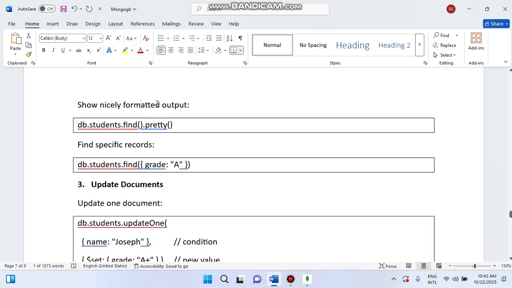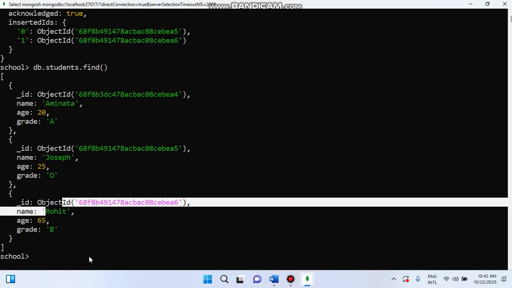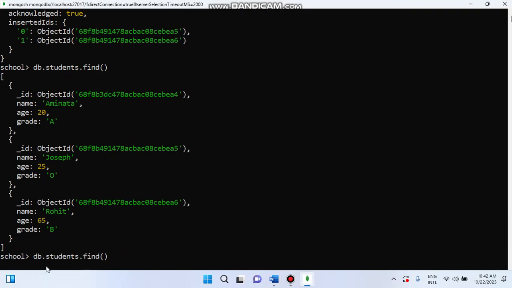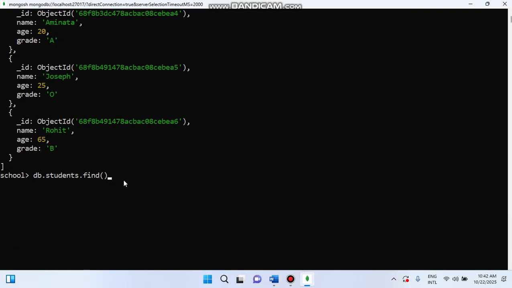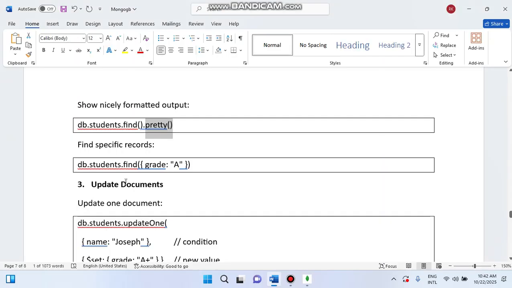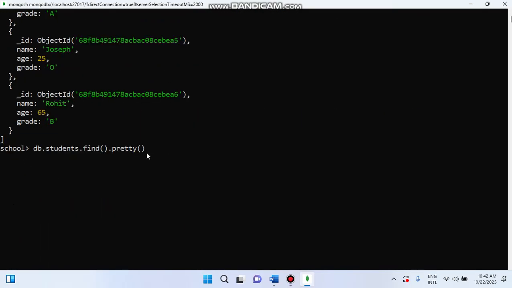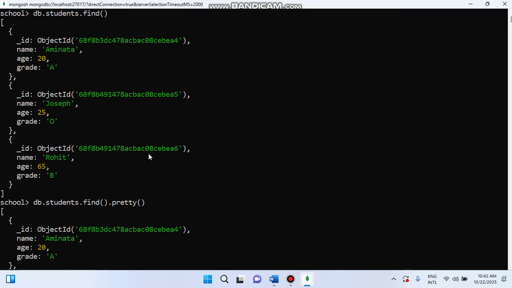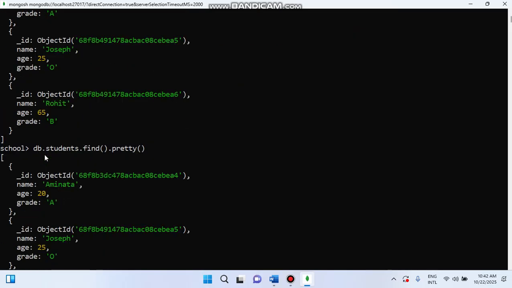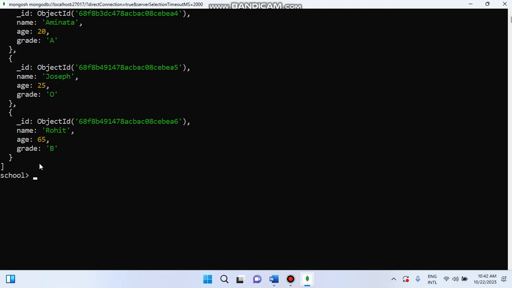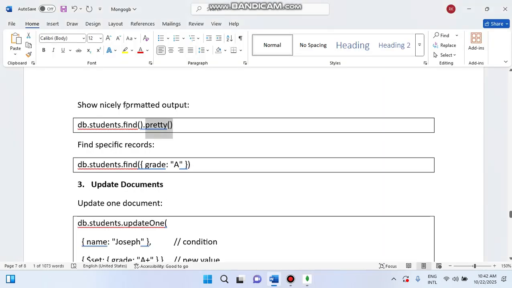Apart from that, let's move forward. To show a nicely formatted output, we can use pretty also. Now use the same command again: db.student.find, and write dot pretty. See over here, pretty. If you press enter, now check out, is it coming in the pretty format? Now it's just formatting your output. That's it. Find a specific record, if suppose you want to check